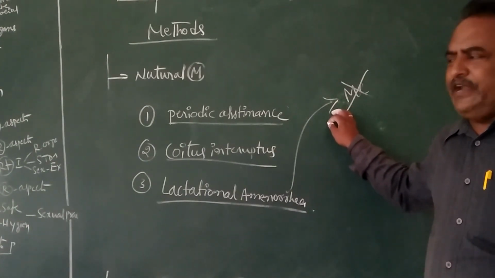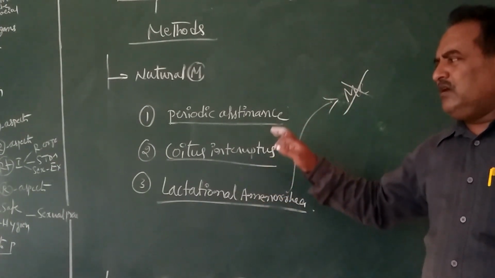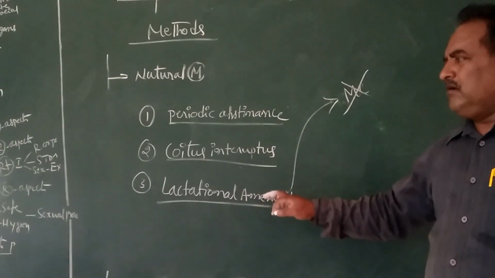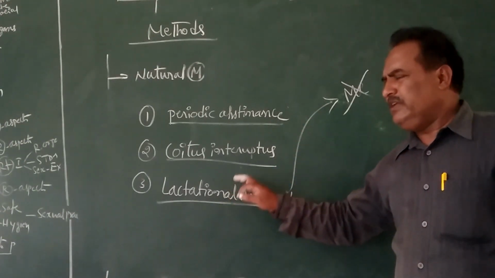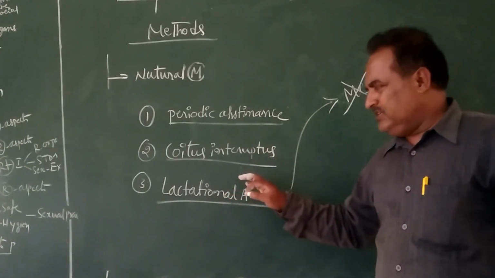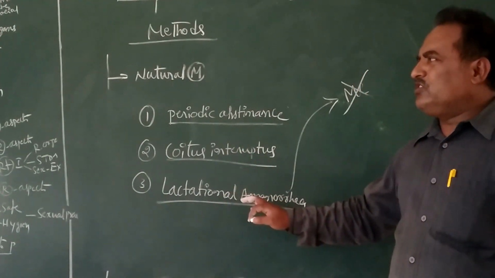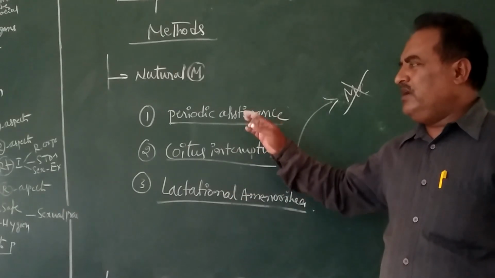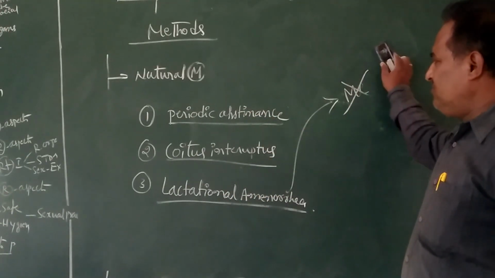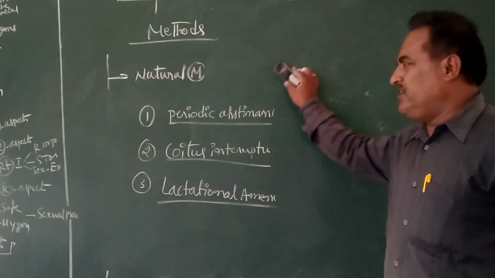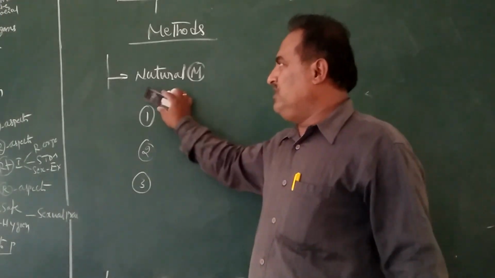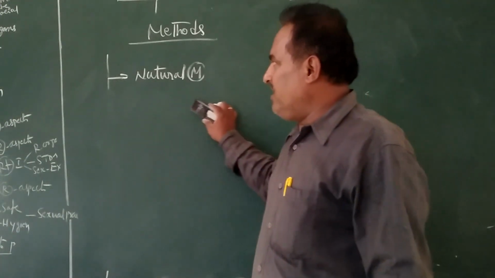So during this time, the couple can have intercourse, and there is no chance of a birth. Therefore, it is one more method of natural contraception. These are the methods used in natural contraception.